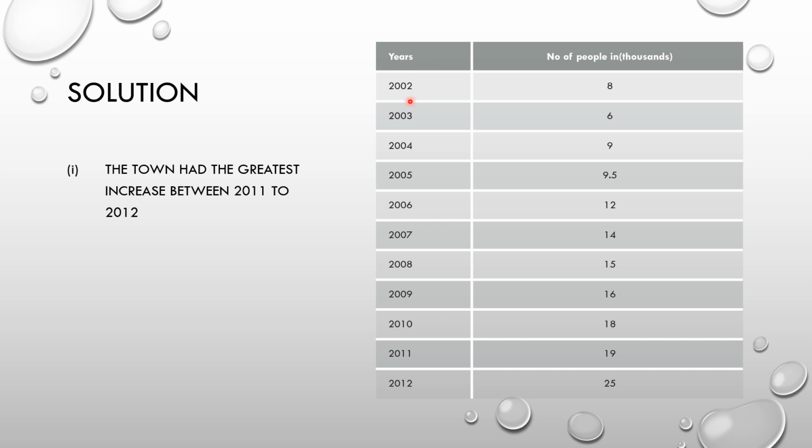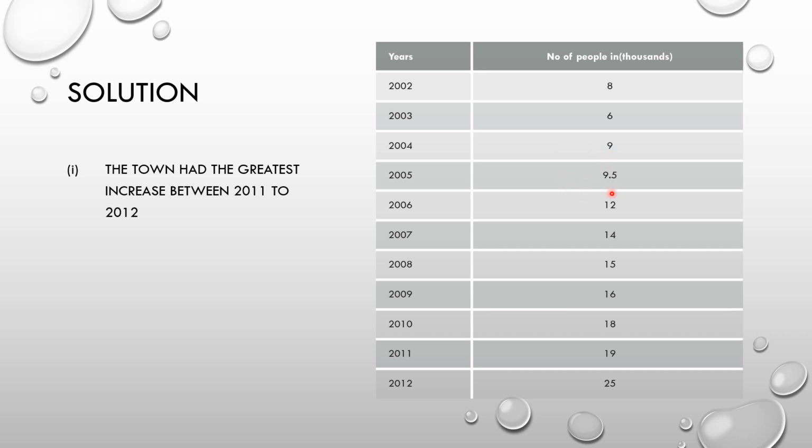First column is of years. The years are starting from 2002, 2003 till 2012, and from the line graph we can see that in 2002 there were 8,000 people. In 2003 there were 6,000 people in the city. In 2004 there were 9,000.